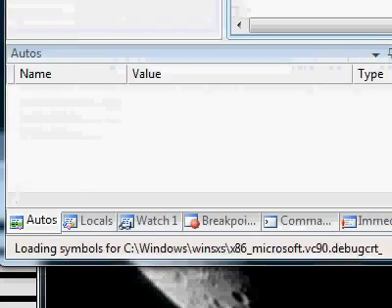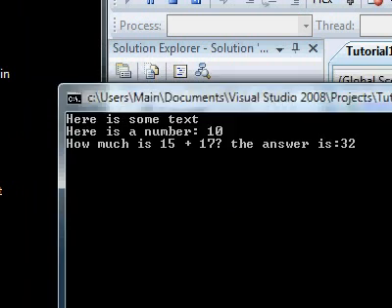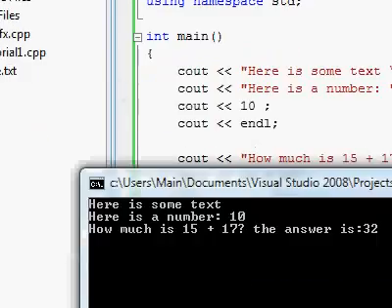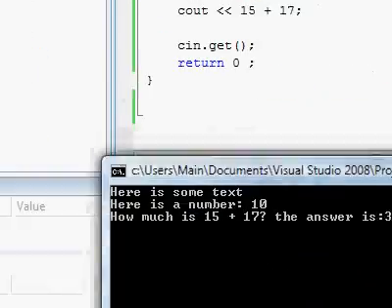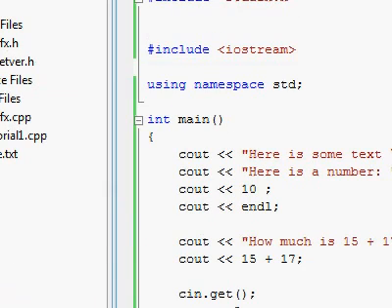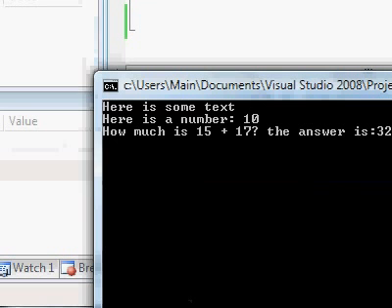Compiling, and here it is. So let's compare our program that's running right now with the commands that we typed in and try to deduce what's going on. Well, in our code we wrote "here is some text" and \n, but over here I only see "here is some text" and nothing else. And actually the next line appears one line further.